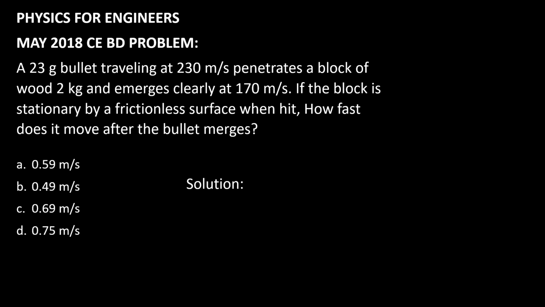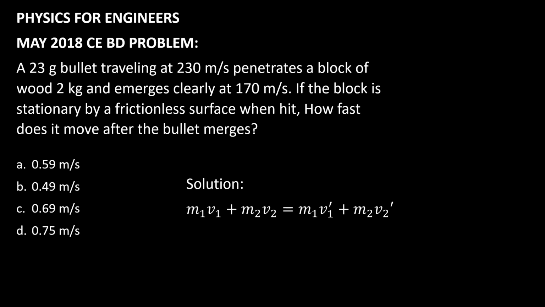We can now start solving the problem. In order to solve the problem, let us all deal with the formula under the topic conservation of momentum. We have our formula m1v1 plus m2v2 is equal to m1v1 prime plus m2v2 prime, wherein m stands for the mass while v stands for the velocity.